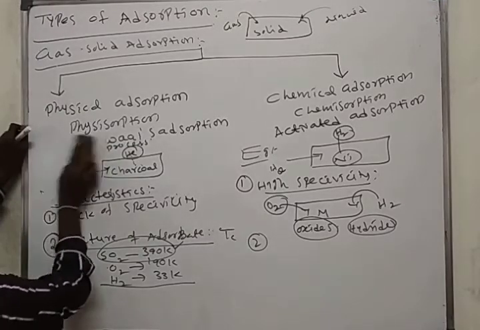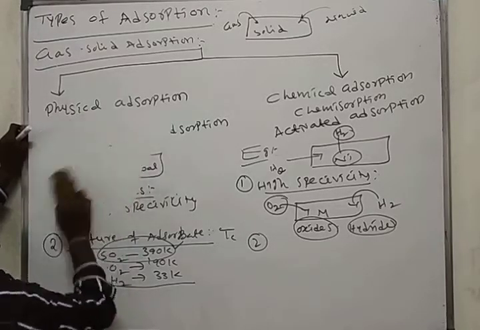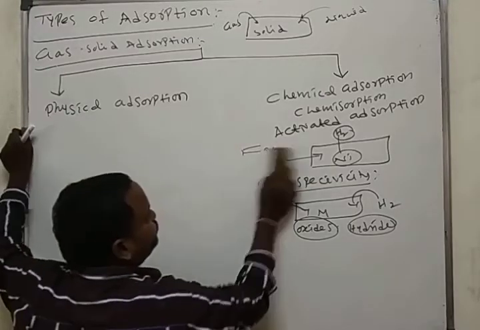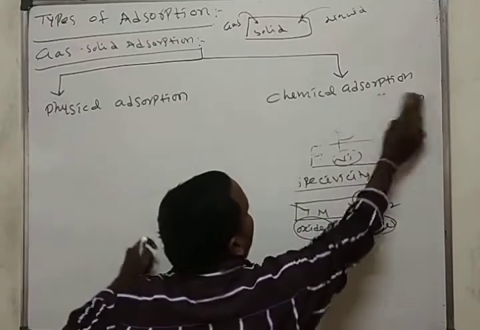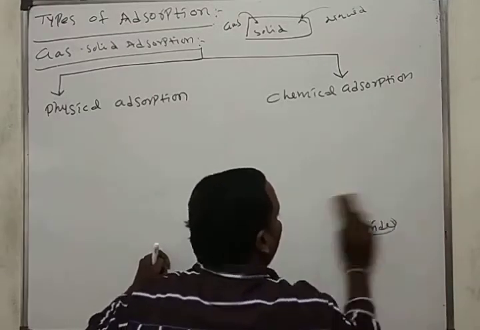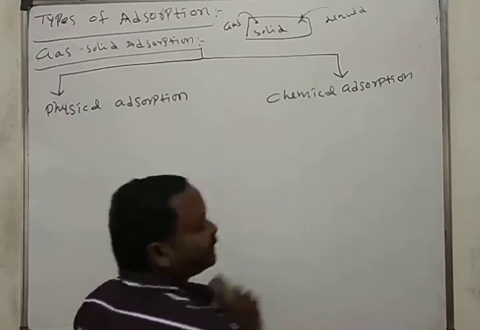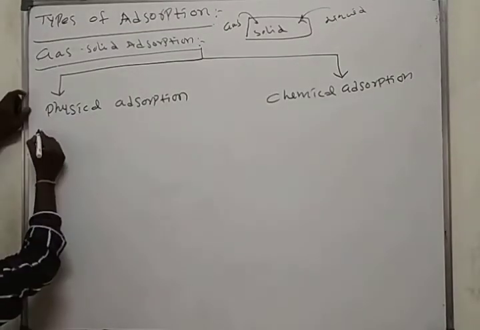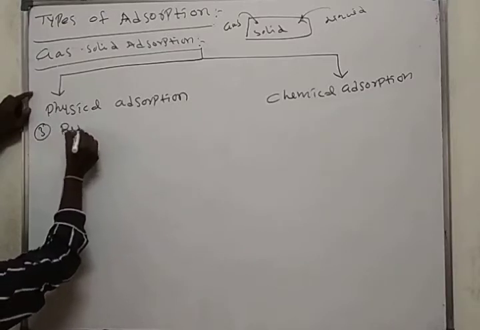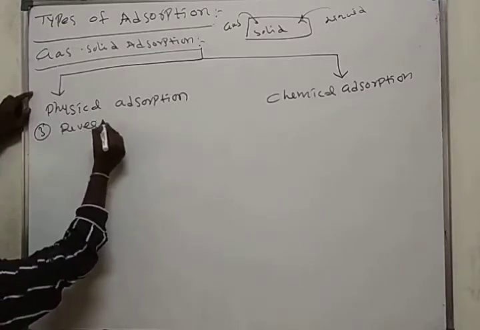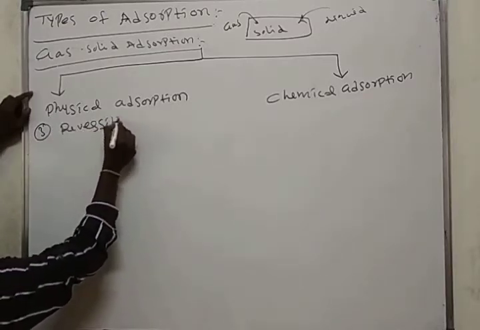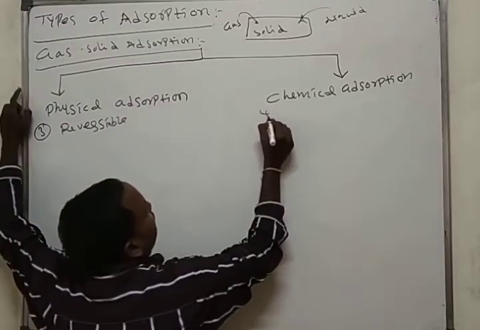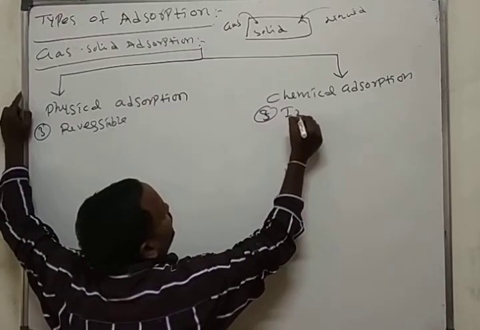Okay, in continuation we will see some more important characteristics of these chemical and physical adsorption. Third one, is it reversible? Physical adsorption is reversible, while chemical adsorption is irreversible.